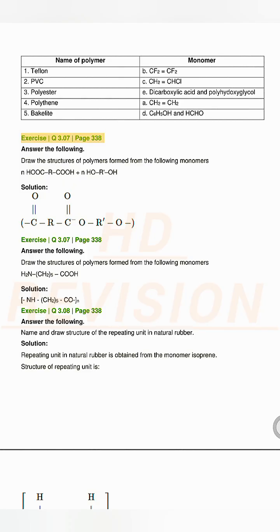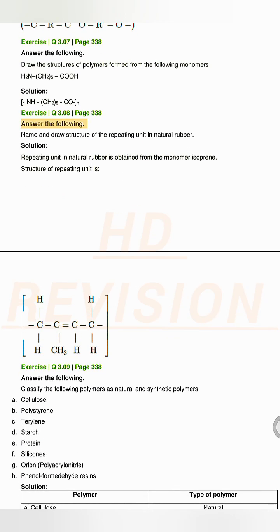Exercise Q3.07, page 338. Answer the following. Draw the structures of polymers formed from the following monomers. Solution. Exercise Q3.07, page 338. Draw the structures of polymers formed from the following monomers. H2N(CH2)5COOH. Solution. Exercise Q3.08, page 338. Answer the following.